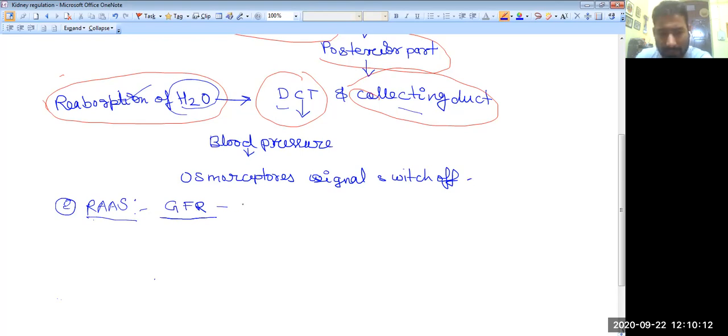Then this GFR region is provided with the JG cells, called the juxtaglomerular cells. JGA or JG cells, the juxtaglomerular apparatus.